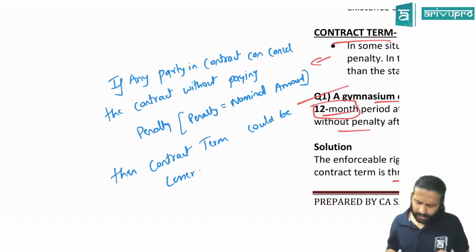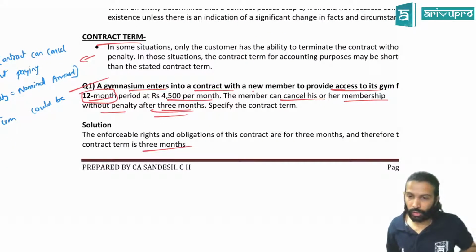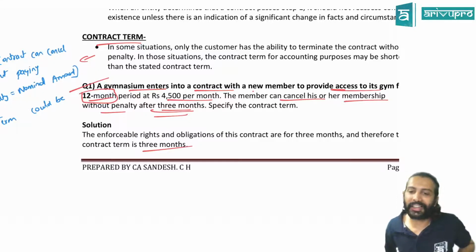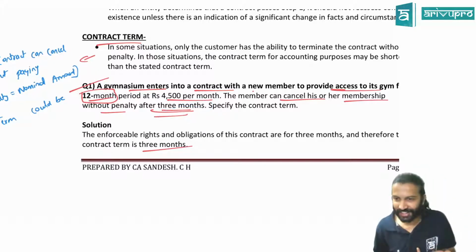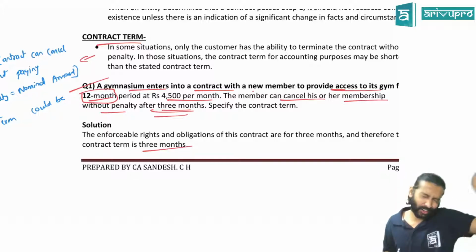Sir, what if they're told penalty is there? Suppose in the same contract, the gym owner said, if you want to cancel, you have to pay me 4 months of gym rent as penalty. Now you tell, will he cancel? Now he will say, if I cancel after 3 months, I have to pay 4 months of penalty. That is huge. Correct or no? Let the contract go.